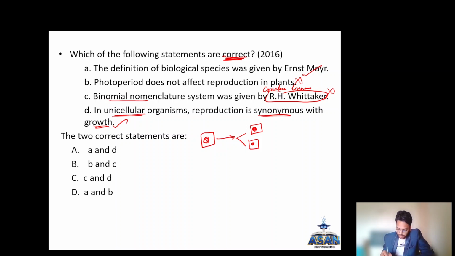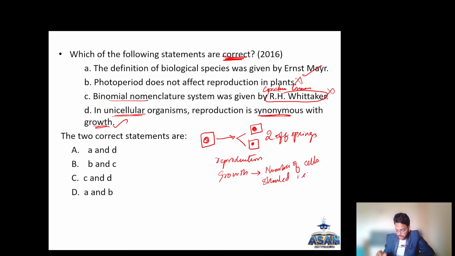This is reproduction because it has given two offspring. What is growth? Growth means the cells should increase in size and number. When the number of cells increases, it is called growth.